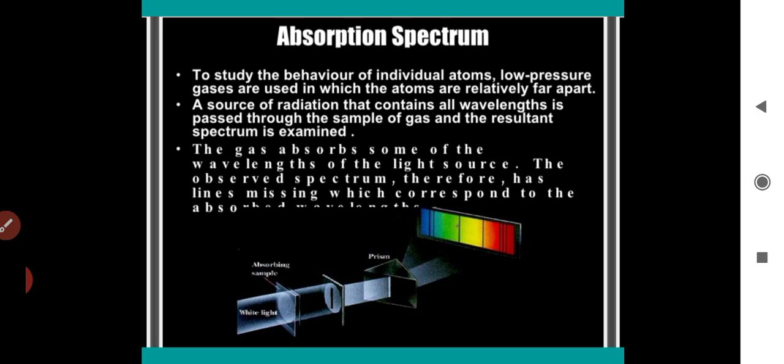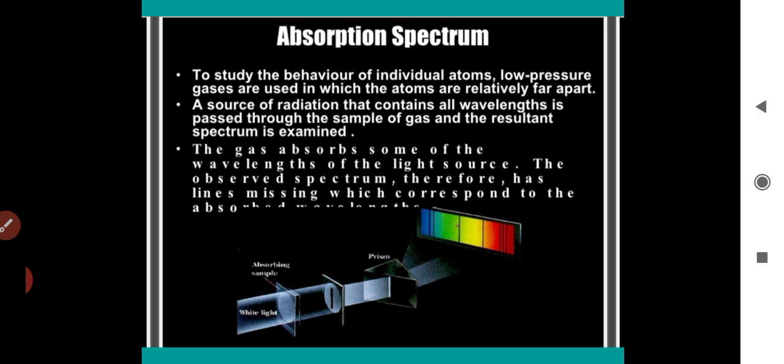You can observe white light being passed through a gas. When the transmitted light is analyzed through a spectrometer, some dark lines are found in the spectrum. The dark lines correspond precisely to the wavelengths which we observed in the line emission spectrum.